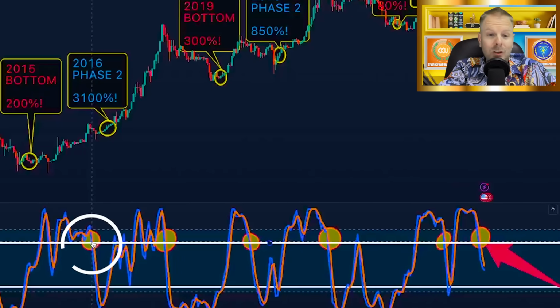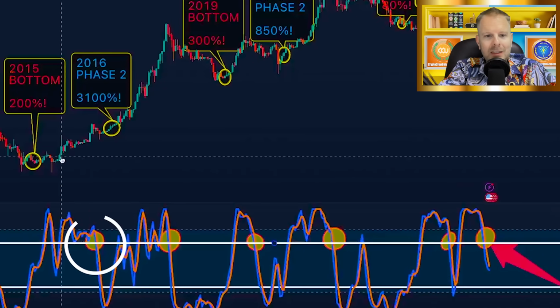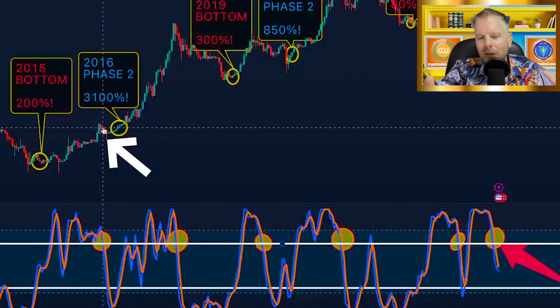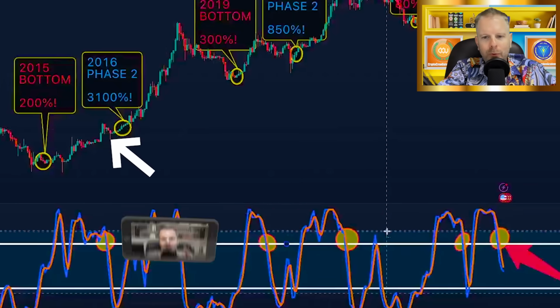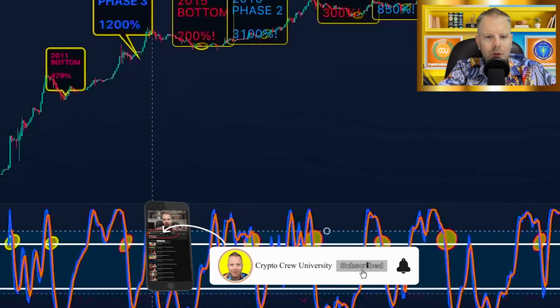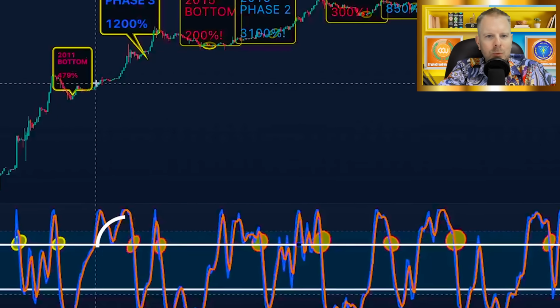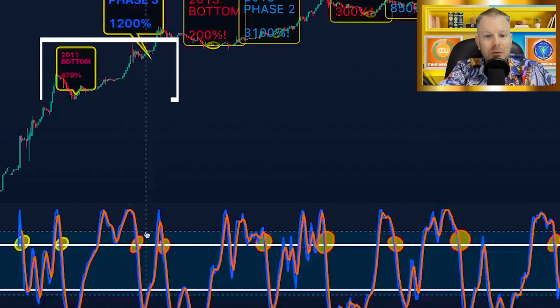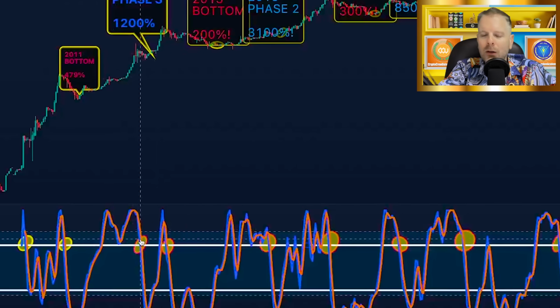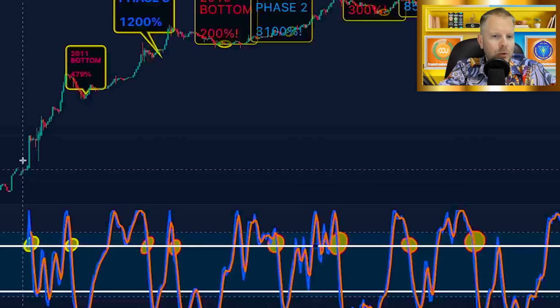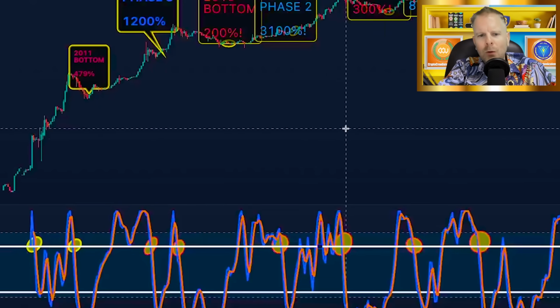Right here was our first cross down, and this also happened at the start of phase 2. So very early in the bull run for both of those so far. This was our first cross down in this cycle, but this is phase 1, this is phase 2, and this is phase 3. So a little bit later in the bull run, right? And this one was literally in phase 2. So what does this mean?